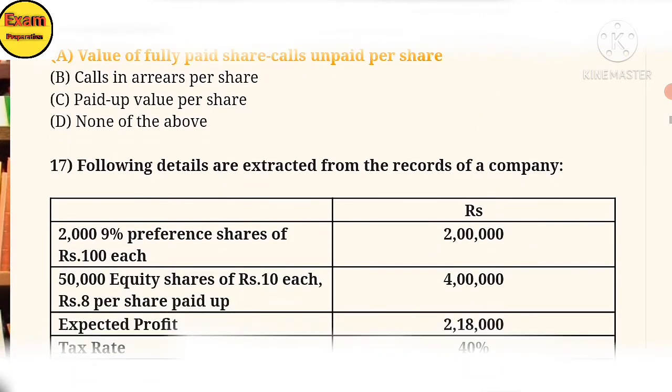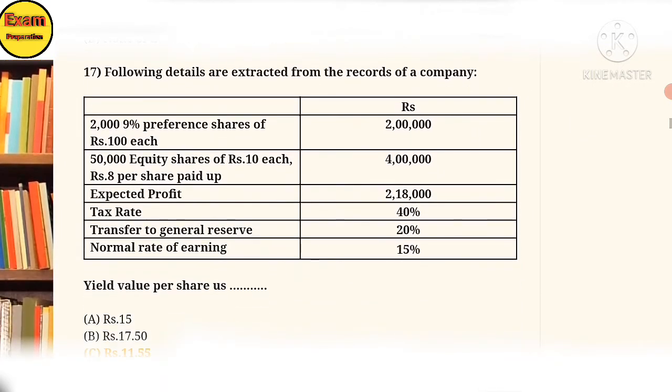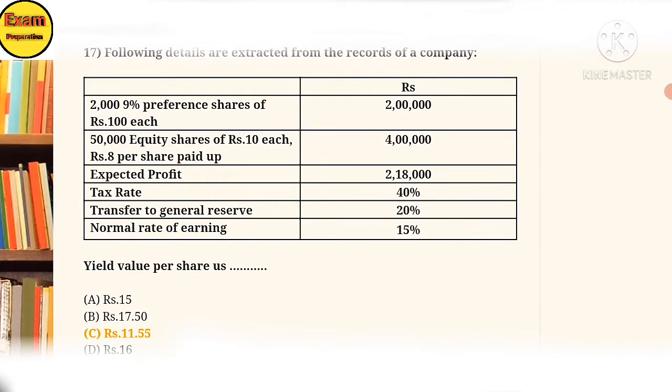17. The following details are extracted from the records of a company. 9% preference shares of rupees 100 each, 2,00,000. 2,50,000 equity shares of 10 each, 8 per share paid up, is 4 lakh. Expected profit yearly is 2,80,000. Tax rate is 40%. Transfer to general reserve 20% and normal rate of return is 50%. Find out the yield value per share.